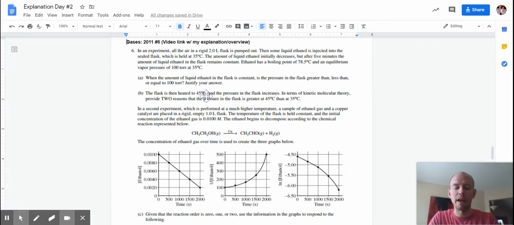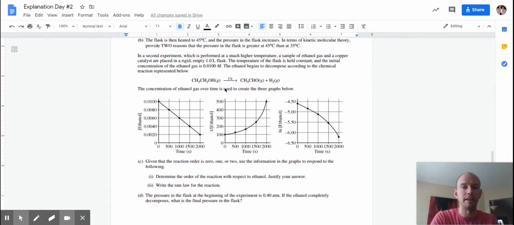The flask is heated. Okay, faster moving particles. That's what we think, especially since it says kinetic molecular theory. 2 reasons that the pressure is greater. 1, the particles are moving faster, they collide with more energy. 2, the particles are moving faster, they collide more often. The 3rd on this is when it gets hotter, more of the liquid evaporates, so there are more particles colliding as well. So there are 3 answers here, but temperature means faster, faster means more collisions, and more energetic collisions. So that's how we can get those 2 fairly quickly.